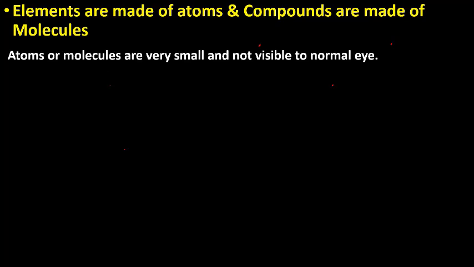Now, so many elements are in our body. Not only our body, even the animal body also. The animal body and the human body are made of a variety of elements. For example, most of the body is made of carbon. Do you know what is carbon? Carbon is an element which is available in the Earth's crust in the form of coal.